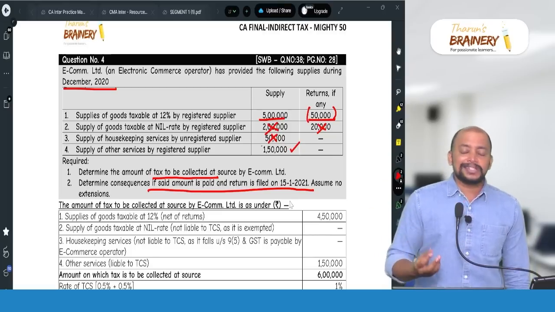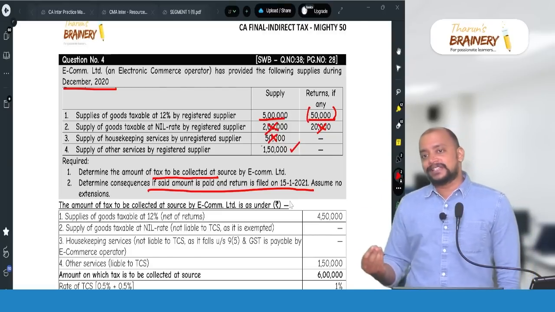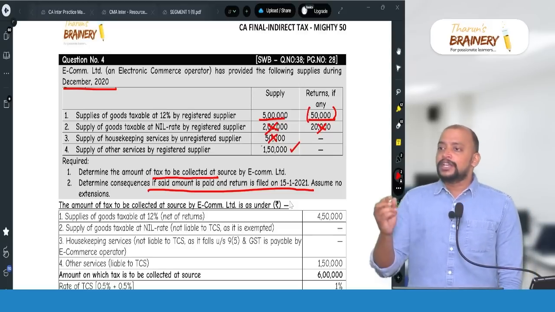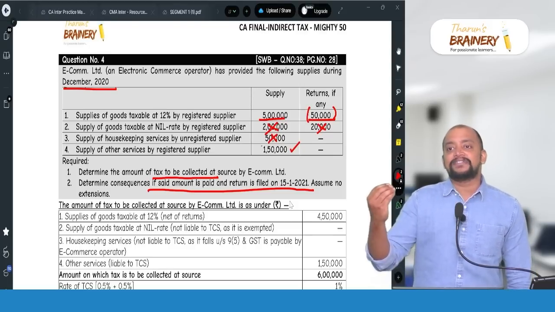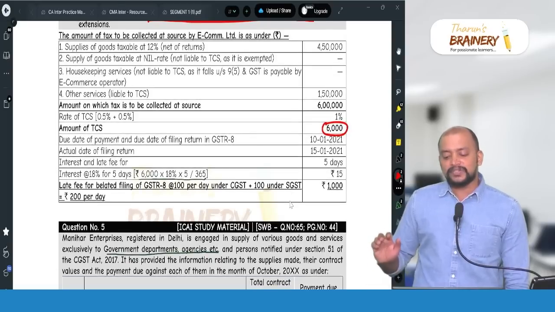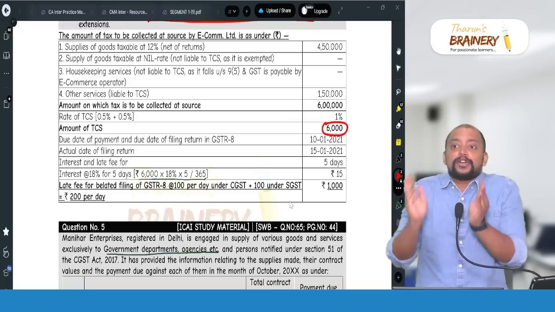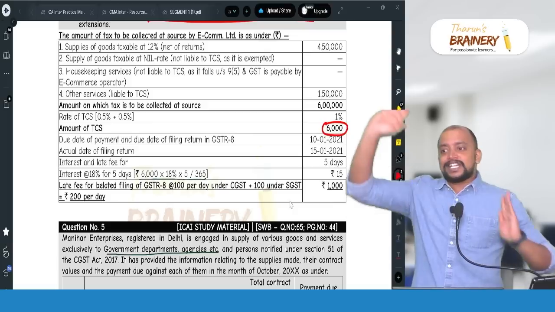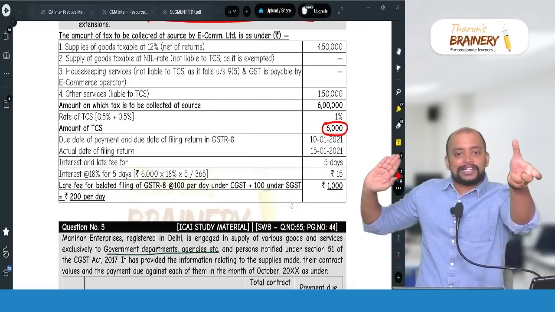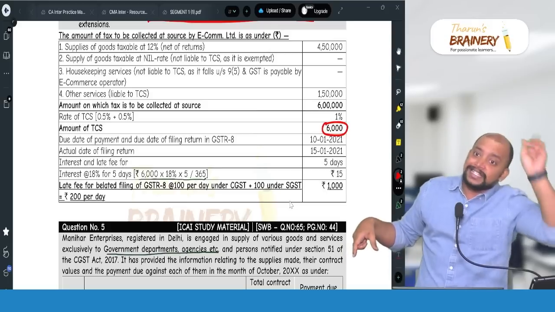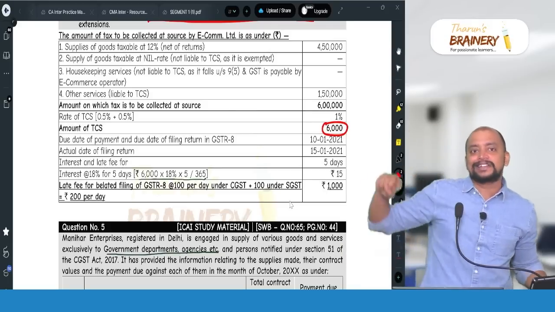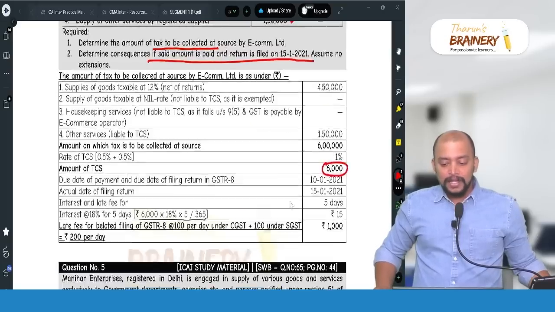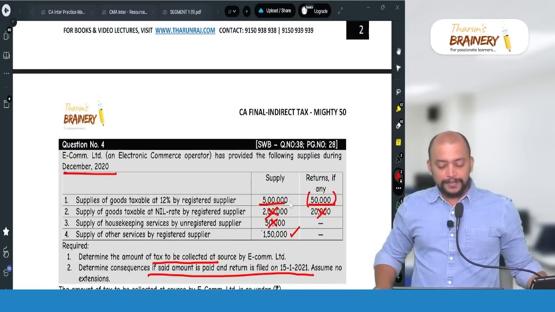And what is that interest? At 18%, for 5 days delay. So therefore interest will be 6,000 on TCS, 6,000 into 18% into 5 divided by 365. So that interest will be 15. This is the total interest because we took the total TCS. Again we should not write 15 under CGST, 15 under SGST. You took the total tax, so interest also total. When you take CGST and compute interest, that will be CGST interest. When you take SGST and compute interest, that is SGST interest. So that is the answer for this.